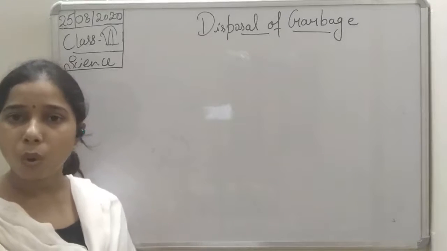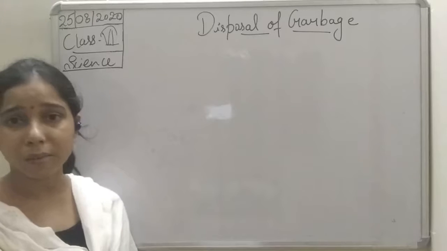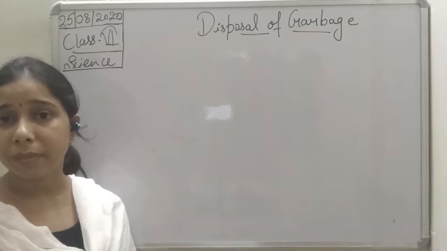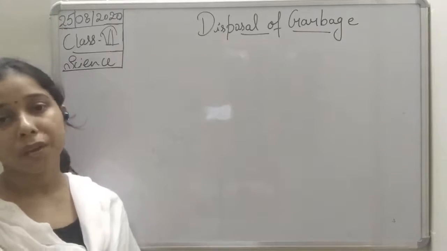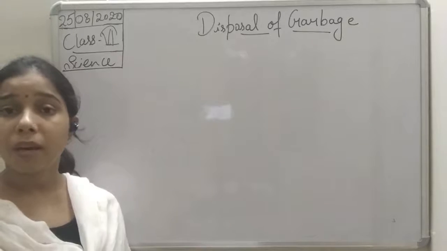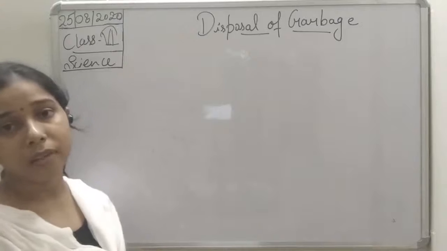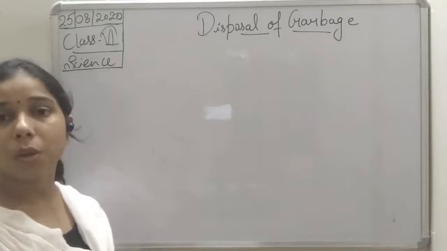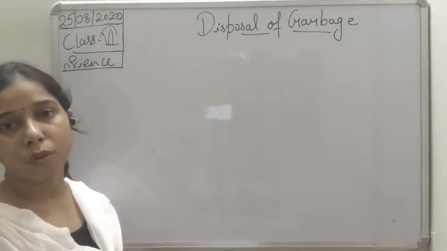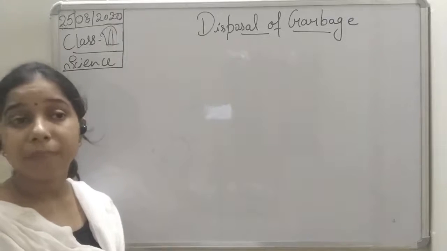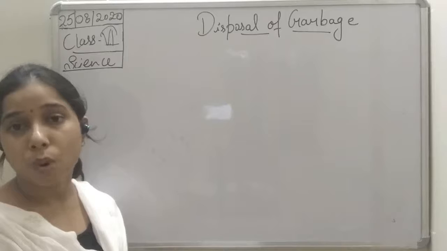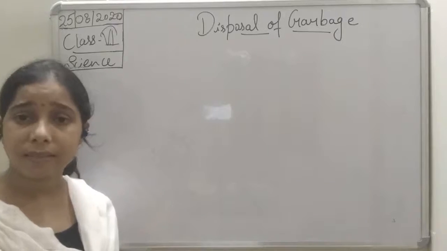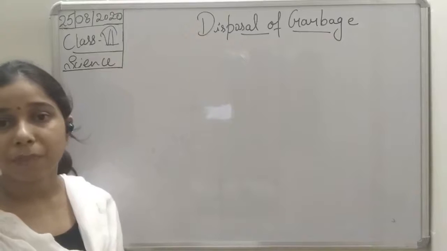carton. So all these things, whether it is a packed material, whether it is a metal, a kind of aluminium metal, if it is not in use, we throw it, or if it is old cloth or old shoes. So these all are the examples of garbage, okay? Or the leftover cooked food. So these all are the examples of garbage.